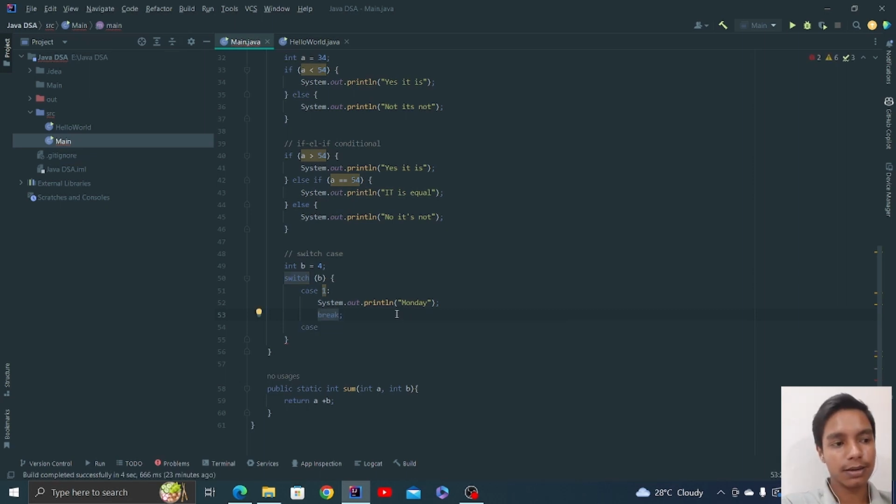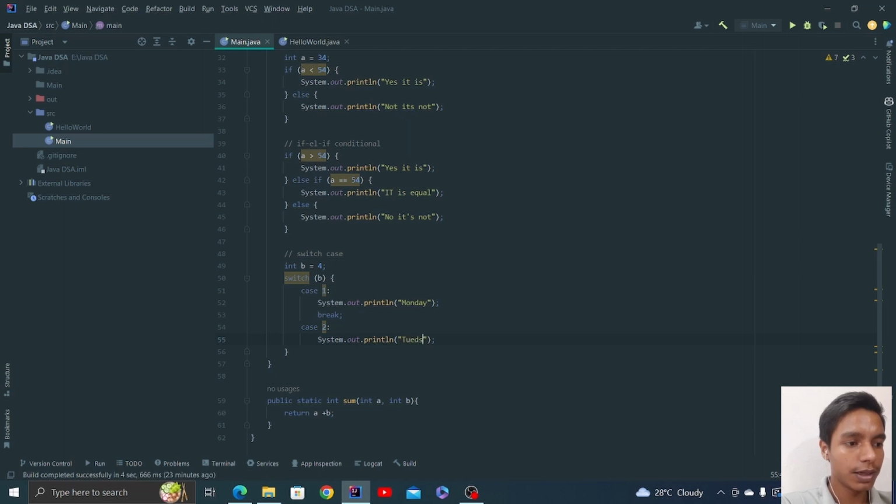Because this is not the required condition that meets. So yeah, this is what it is. Now we can say that if this is the case, then just print Tuesday and break the statement.